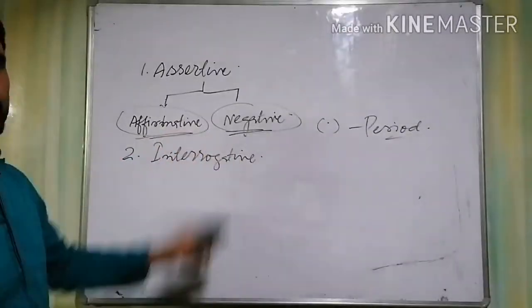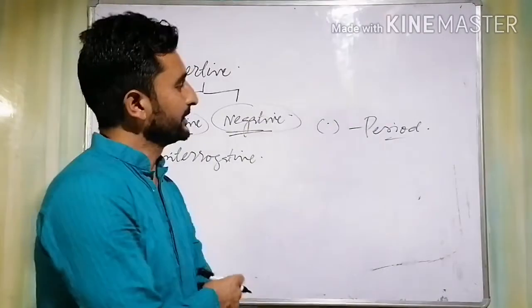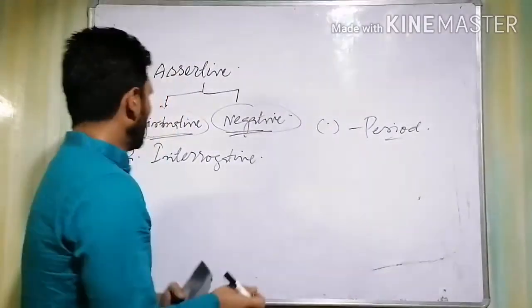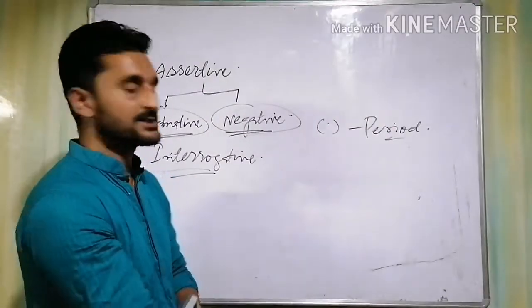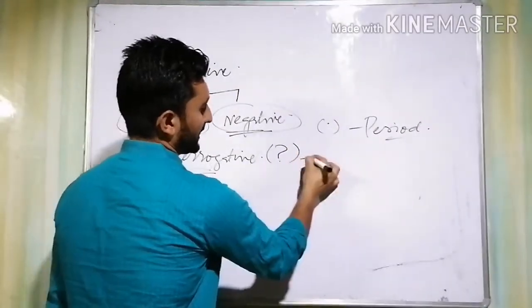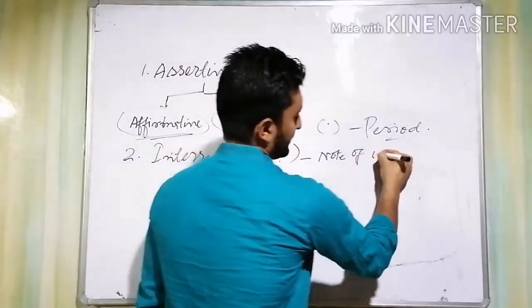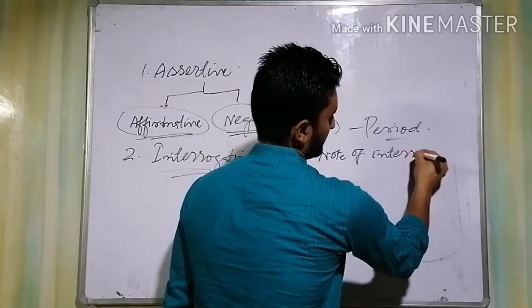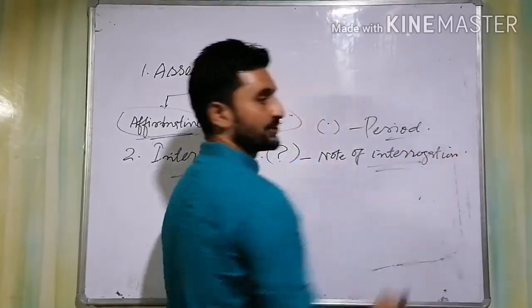Both these sentences, affirmative as well as negative, end with a period, while an interrogative sentence ends with this mark, which is known as the note of interrogation or interrogative mark.